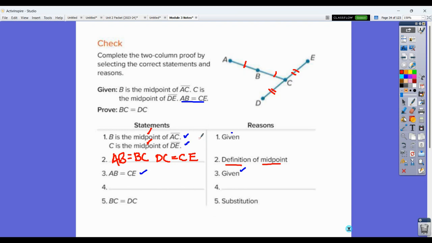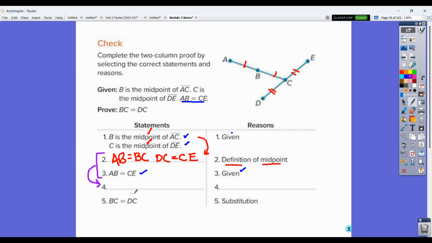So those are my two pieces that come out of the definition of midpoint. Again, I was able to go from step 1 to step 2 by using the definition of midpoint. If there is a midpoint, then the measures are equal. Okay, now step 3 actually comes just from the given. So I'm not going from step 2 to step 3. I'm not connecting the dots here. I'm going to connect step 3 to step 4. And I'm actually going to connect both step 2 and step 3 to step 4 in order to get to this.